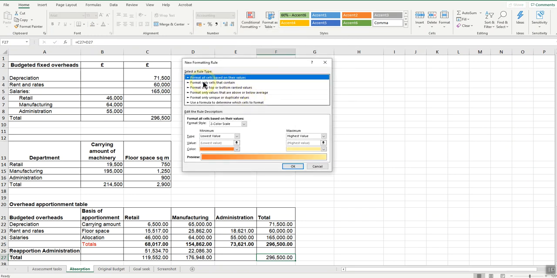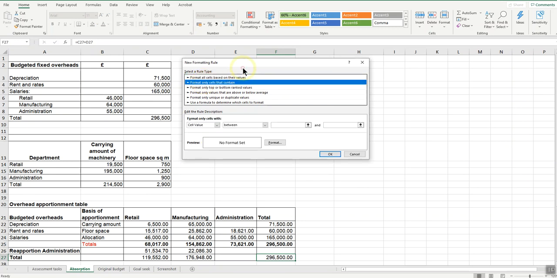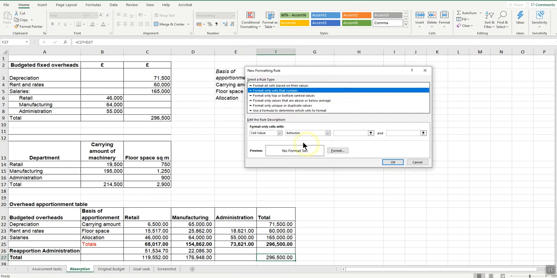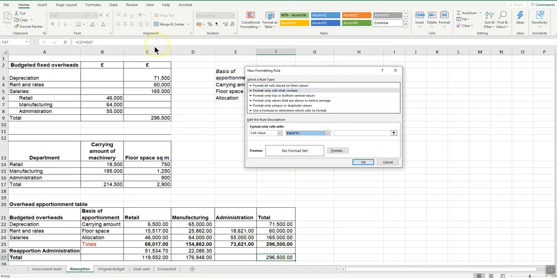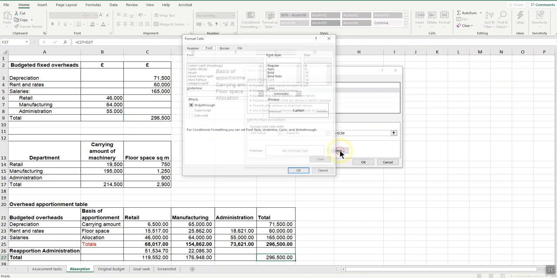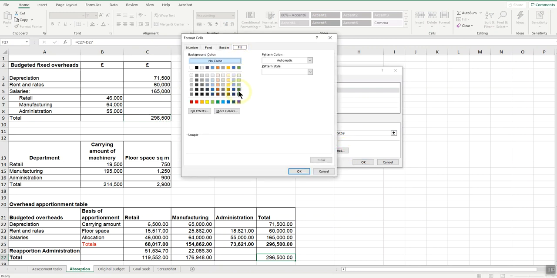So I'm going to say format only cells that contain, and that's going to get me to the right layout here. I want where the cell value of this cell here is equal to this cell here. Format the fill to green.